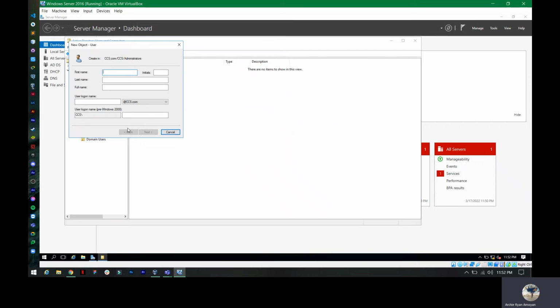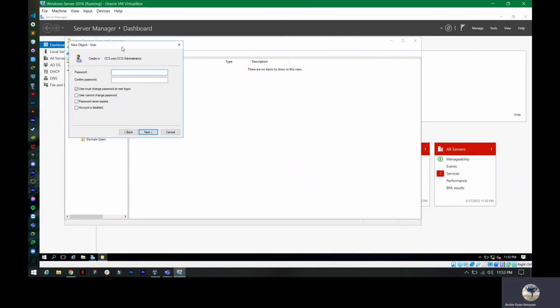So there is a new dialog box, New Object - User. Let's put in our first name, and our last name here. Then the user login name. Let's put PC1 as our login name. Then you can also select the domain, since we have only one domain, so ccs.com. Then click Next to proceed.